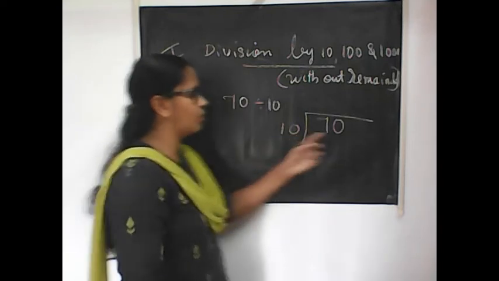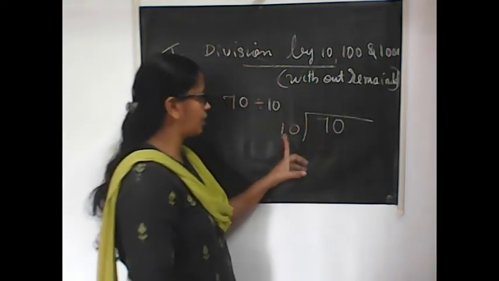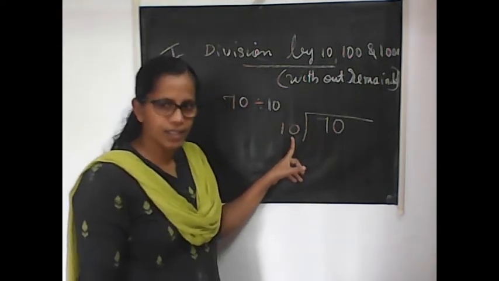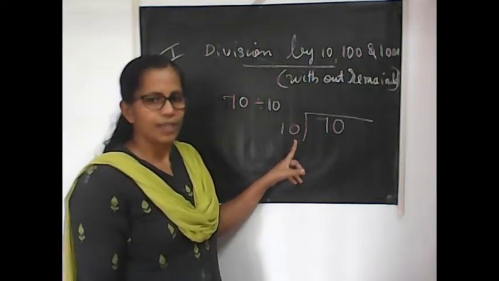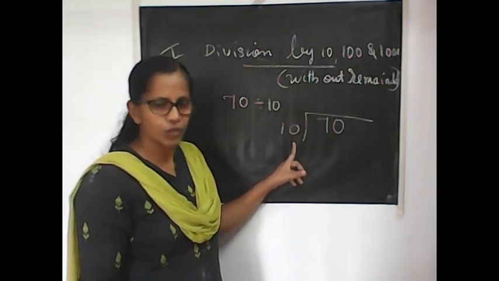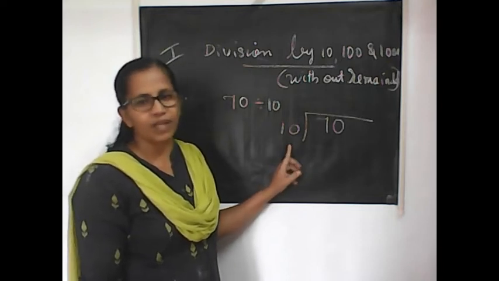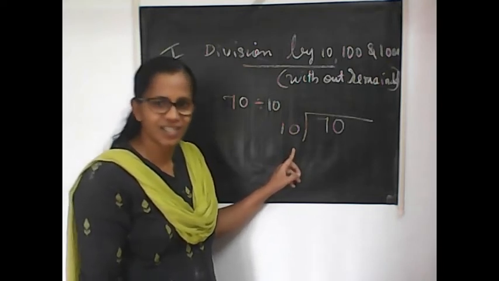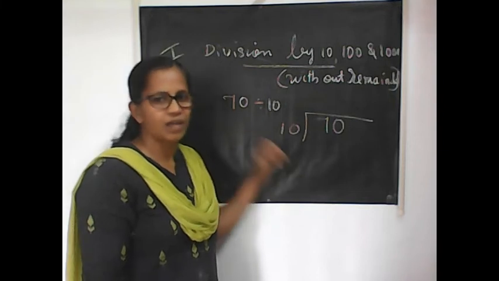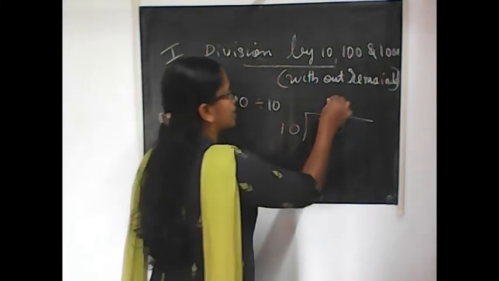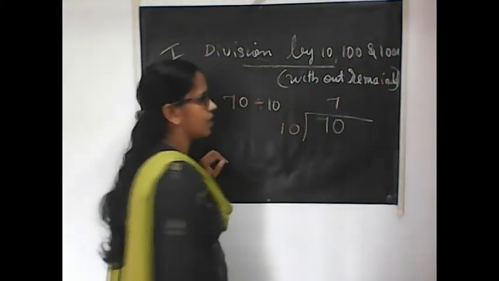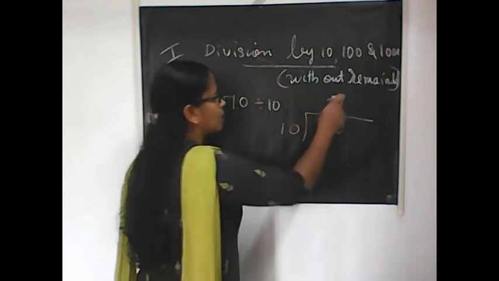I have to say the table of 10: 10 ones are 10, 10 twos are 20, 10 threes are 30, 10 fours are 40, 10 fives are 50, 10 sixes are 60 and 10 times 7 is 70. Write that 7 above.